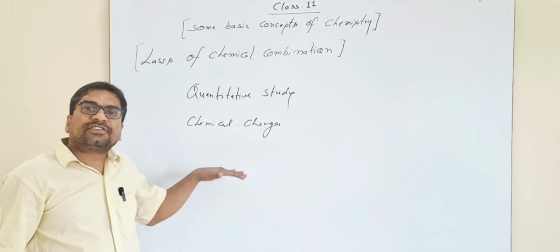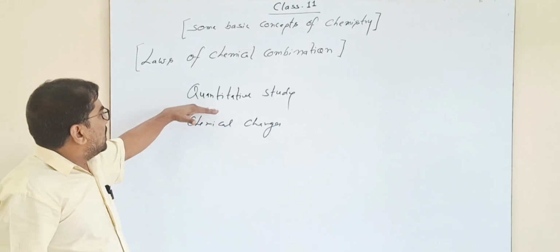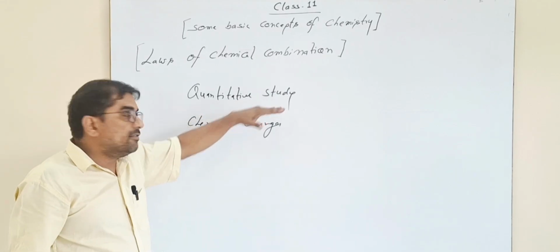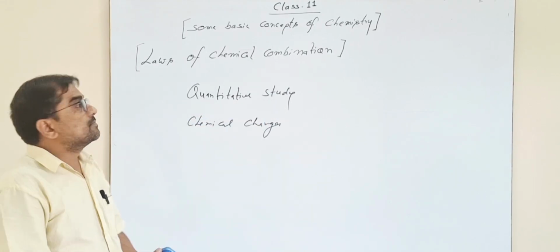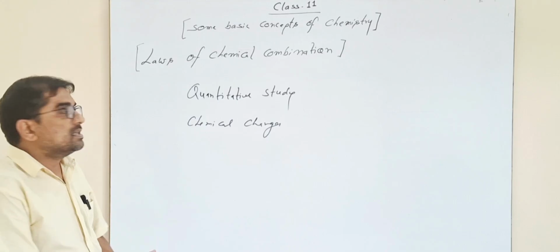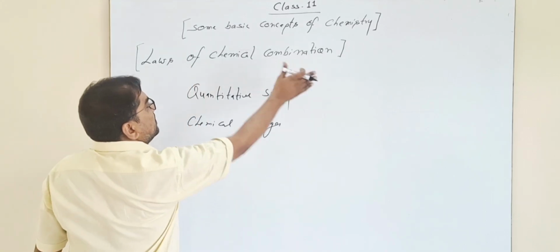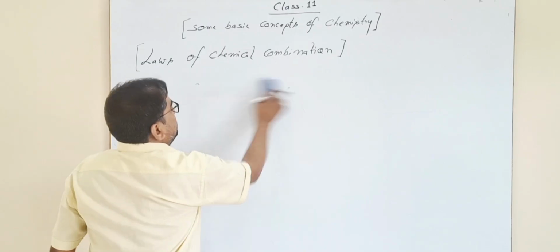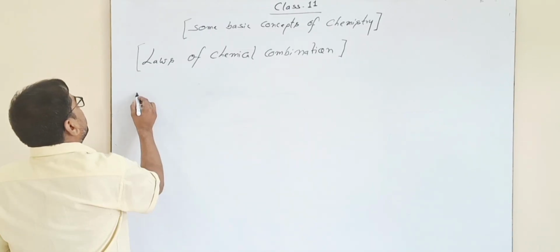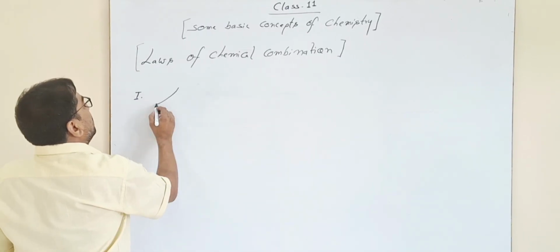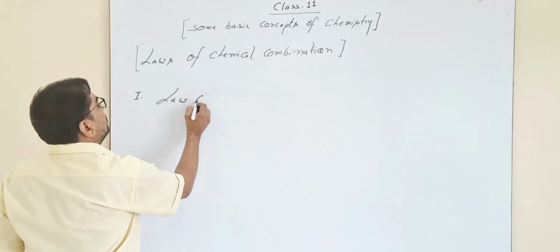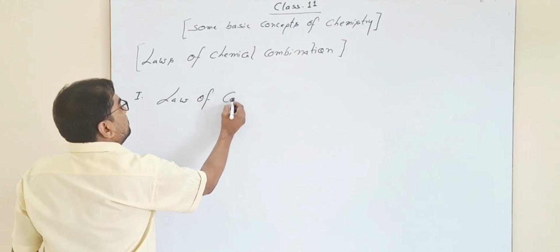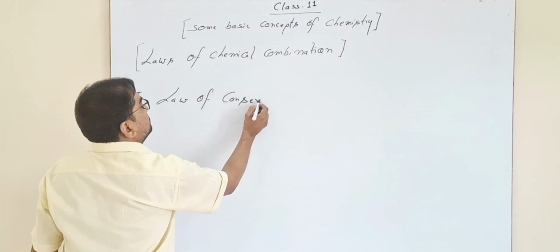After a series of experiments under the quantitative study of chemical changes, some laws appear that are called laws of chemical combinations. So the first among the laws of chemical combination is the law of conservation of mass.